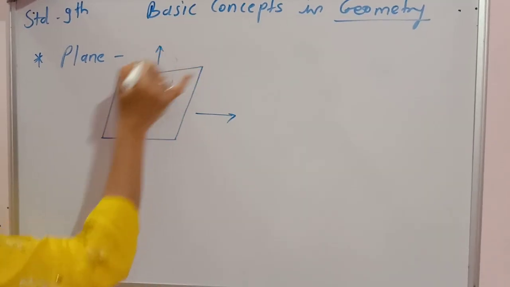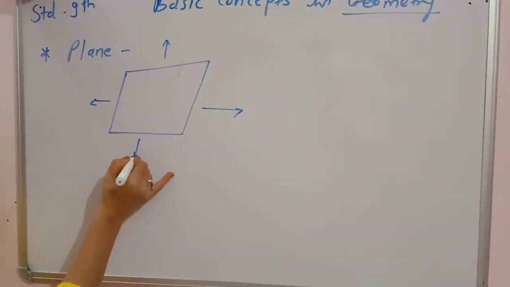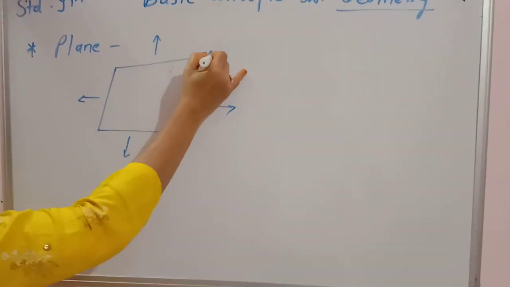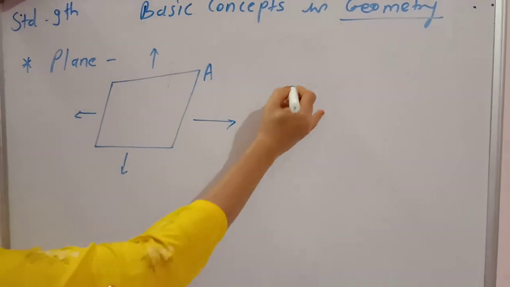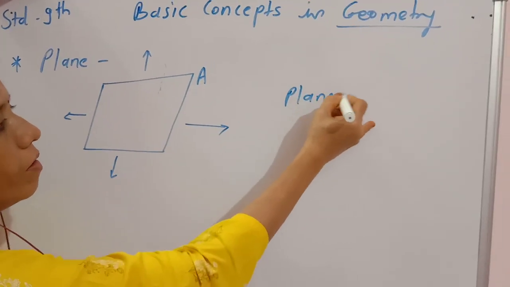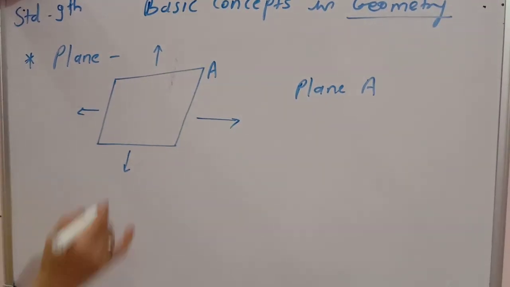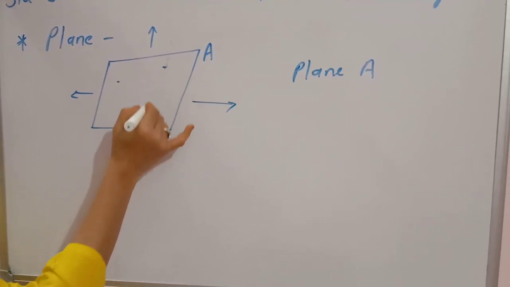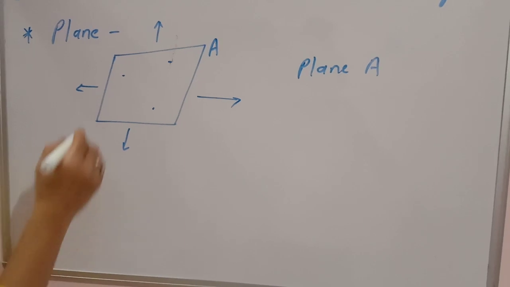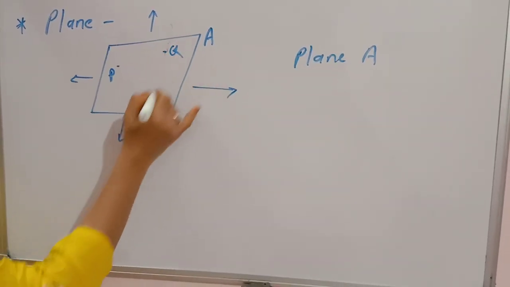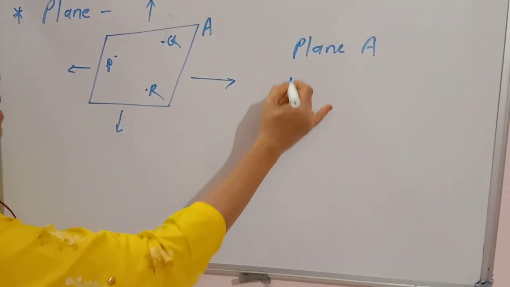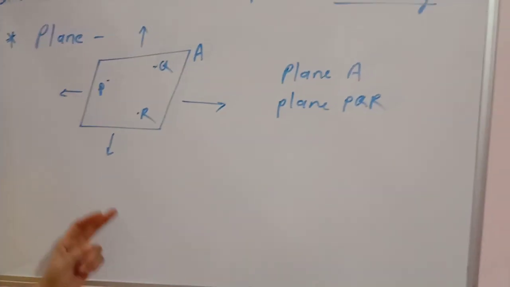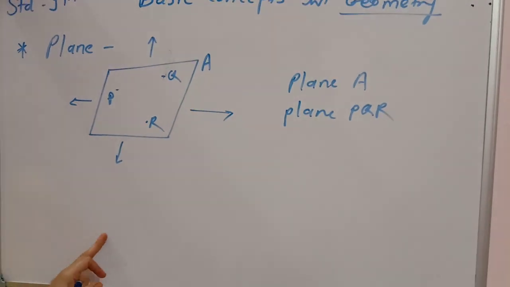To read this plane, you can use a single letter, like plane A. Or you can take any 3 points in this plane. Suppose they are point P, Q and R, then it is plane PQR. An example is that this blackboard can be a plane.